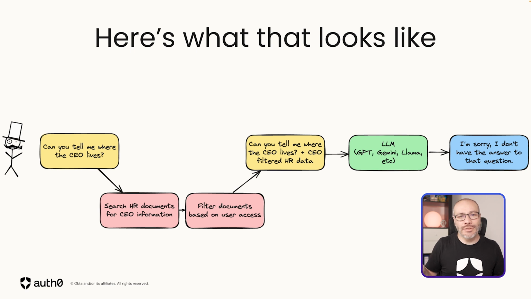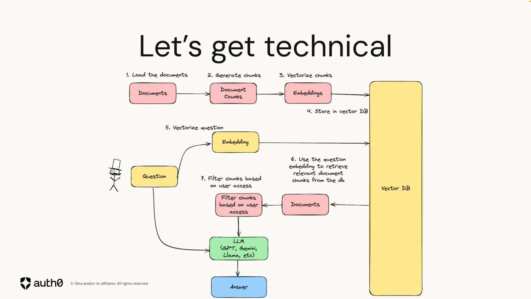And now it's going to tell us something like, I don't really have access to that information, or I don't know the answer to that question. And so now we design a much better application, much more secure, and we are making sure that all the information we are providing through the chatbot is the information that we have access to through the underlying documents. And this is great and fantastic, but we need to see what it means in the implementation details, how we can do this, right? So let's get a little bit technical.